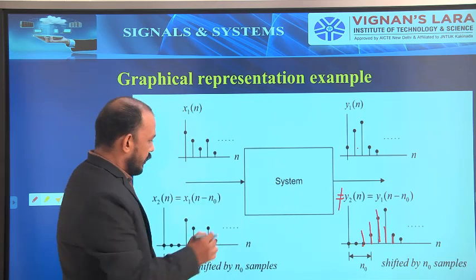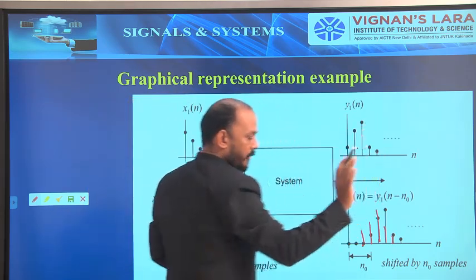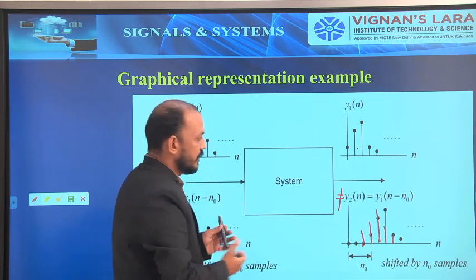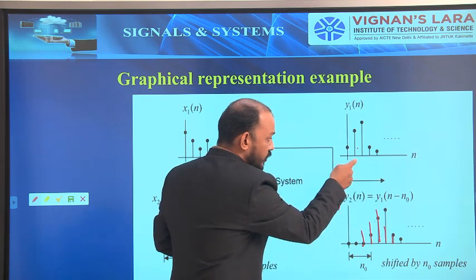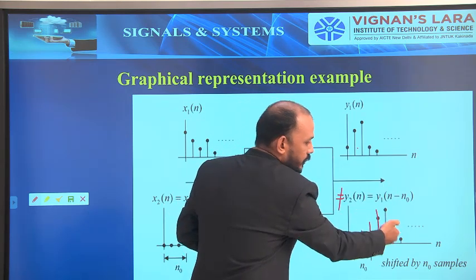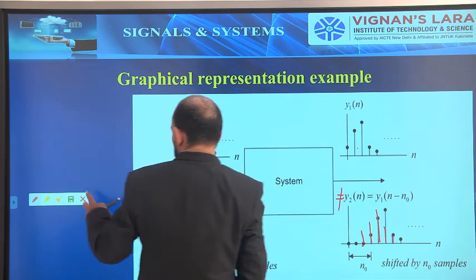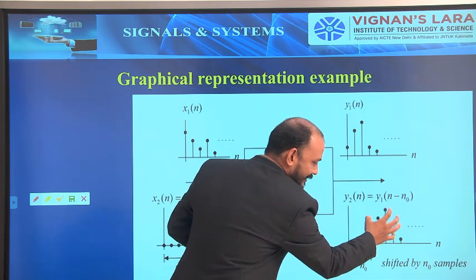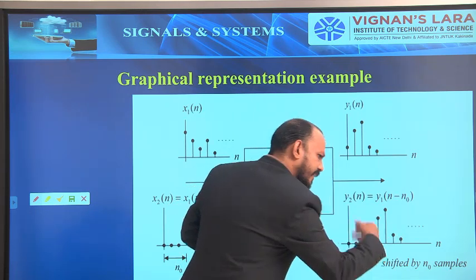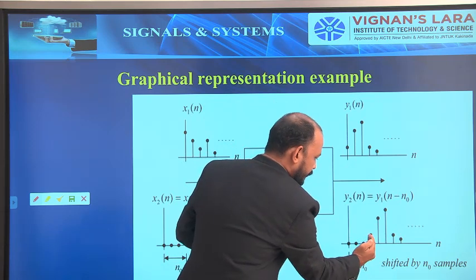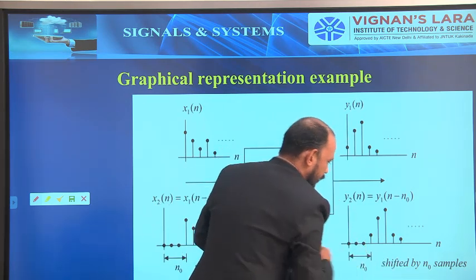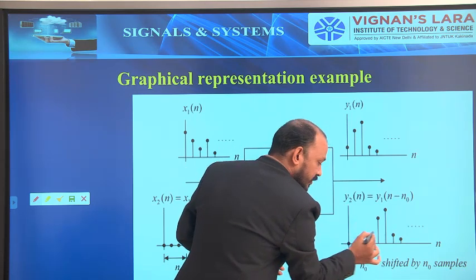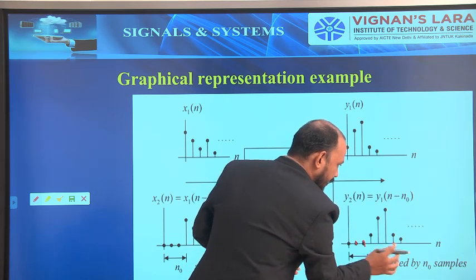Simple. For this, input is x1 of n and output is y1 of n. So input is delayed by n naught samples and given to the system. If the system produces an output which is not equal to the delayed output, that means the output is not like this, anything other than this, that is, if it is shifted backside or shifted front side. If you start the samples from here, or from here, or from here, the shape is same.